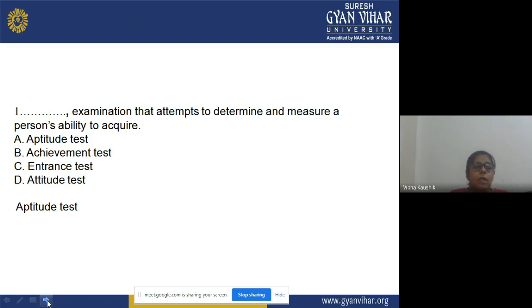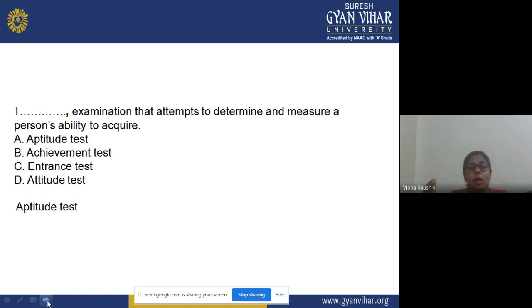The options are A, aptitude test, whether it is an aptitude test that helps in determining and measuring a person's ability to acquire some facts; B, achievement test; C, interest test, whether it is an interest test attempting to measure a person's abilities to acquire; D, attitude test, to measure the attitudes of the learners.